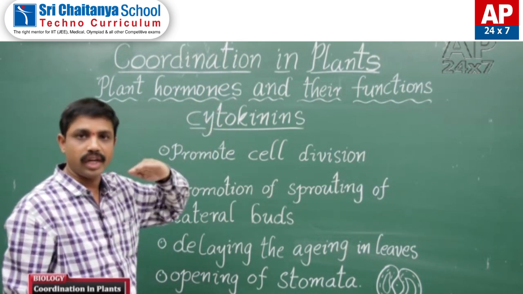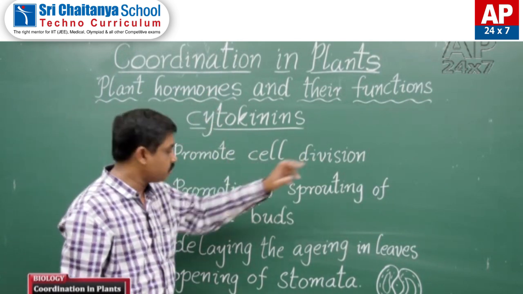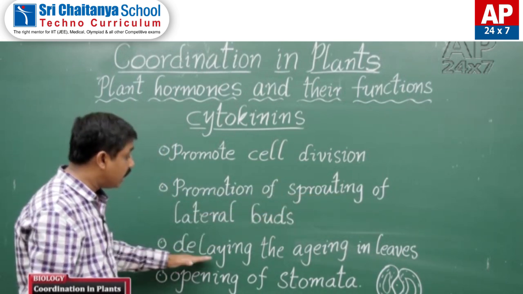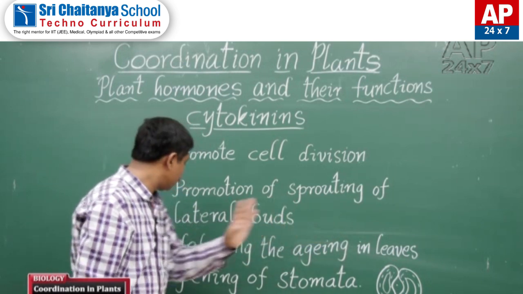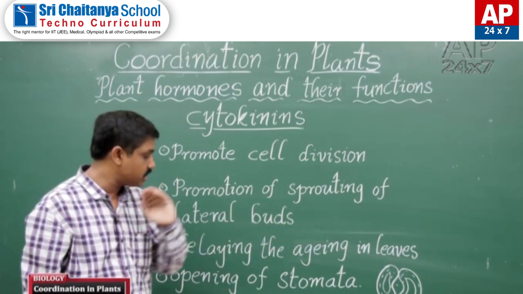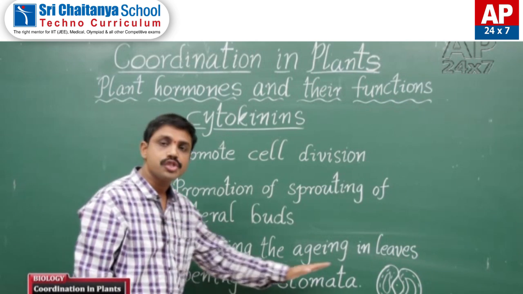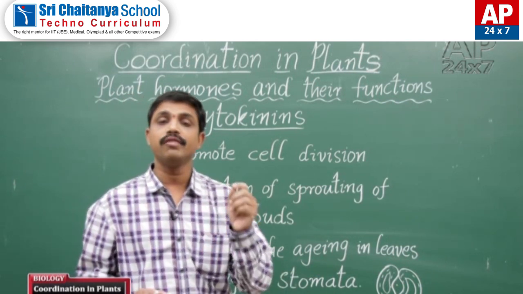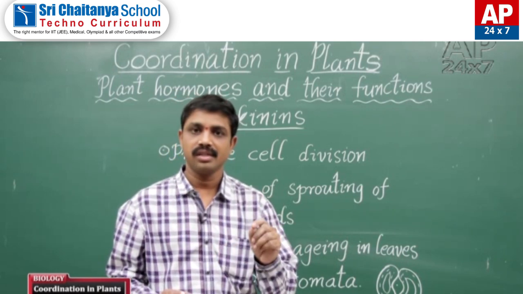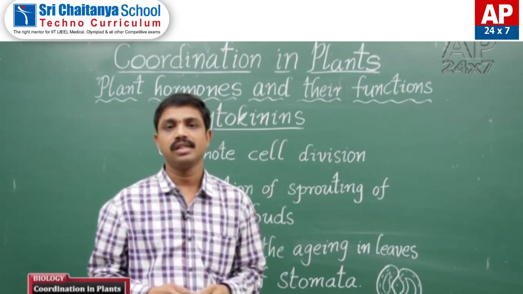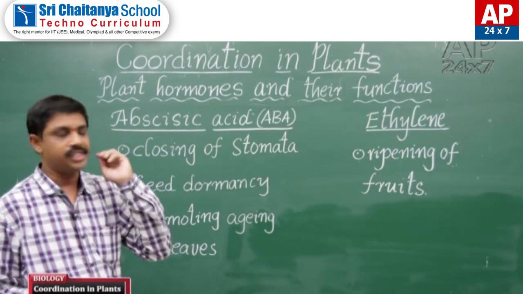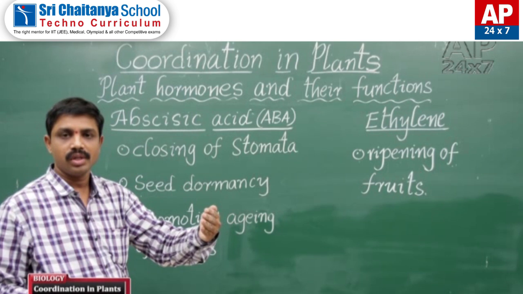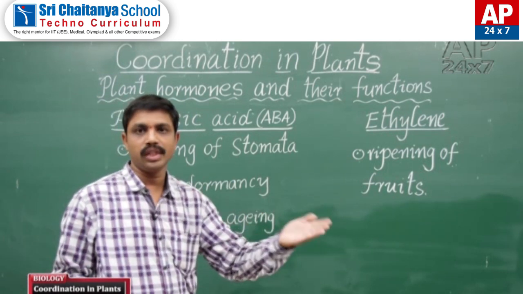So what are the effects of cytokinins? Promotion of cell division, promotion of sprouting of lateral buds, delaying the aging in leaves, that means senescence of the leaves, and opening of stomata. Which phytohormone is responsible for opening of the stomata? Yes, cytokinins. Next, abscisic acid, and its effects on the plant's growth and development.